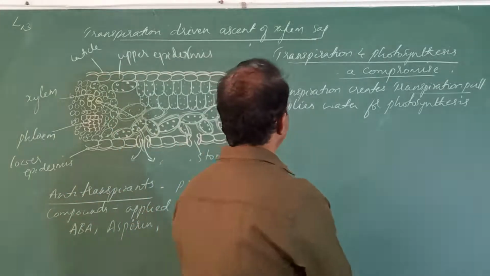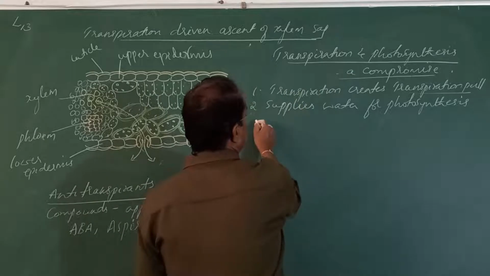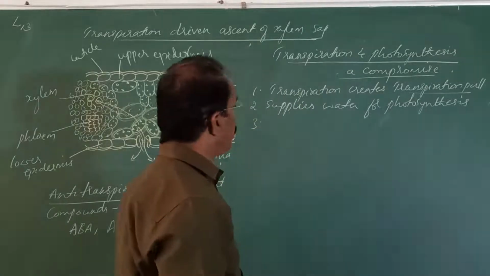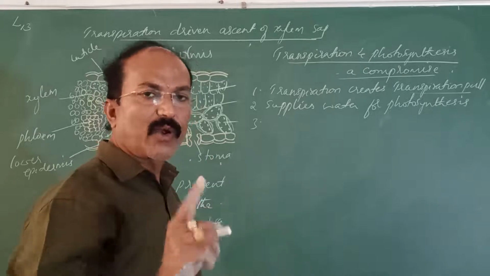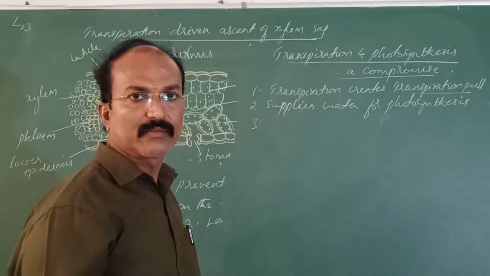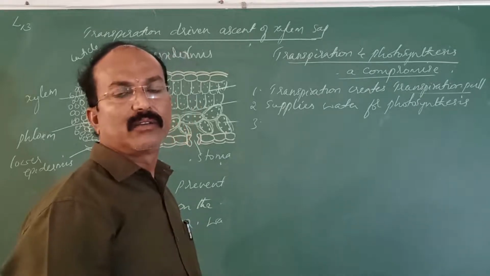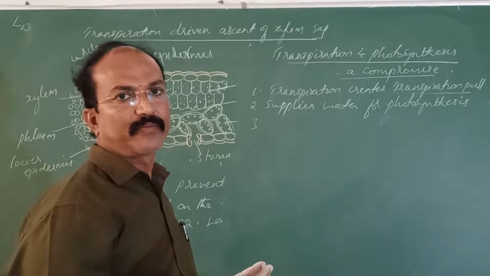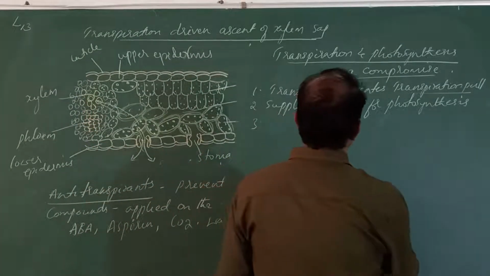So this transpiration supplies water for photosynthesis. How is the oxygen evolved during photosynthesis? How are these energy carriers, NADPH, synthesized? That is because of water. Later on we will discuss in photosynthesis.